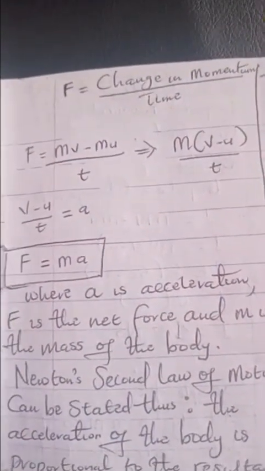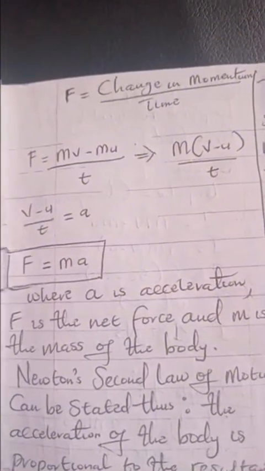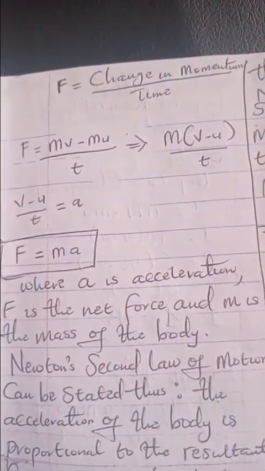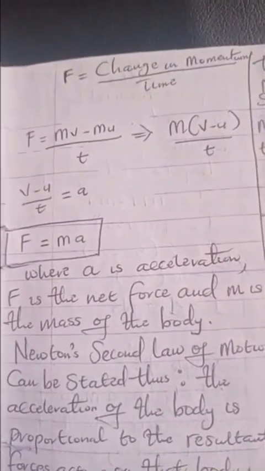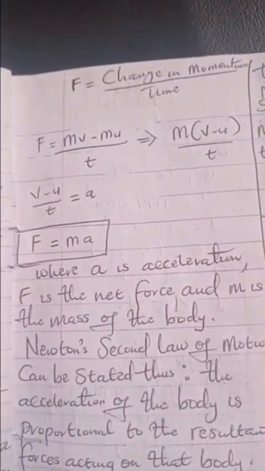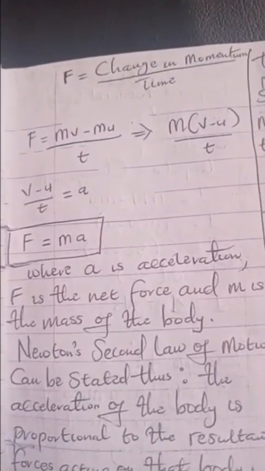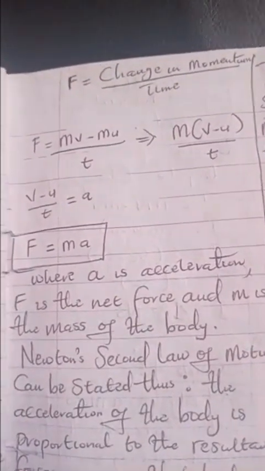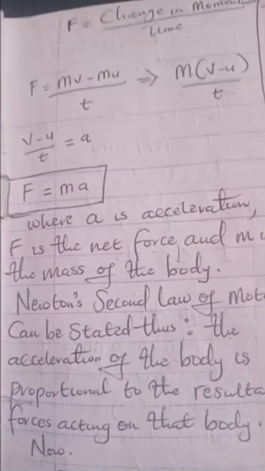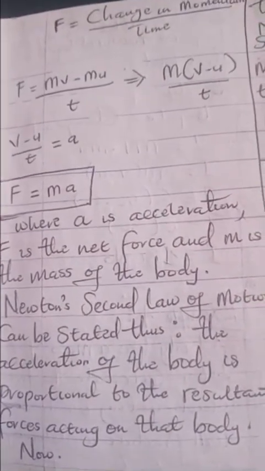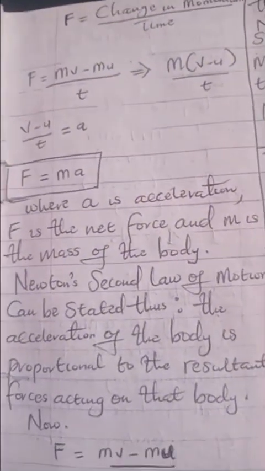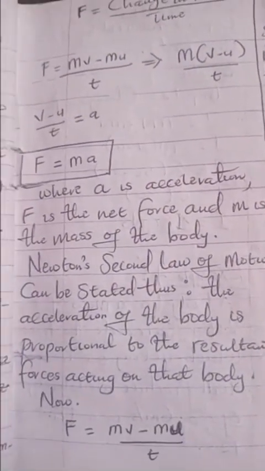And v minus u all over t is known as acceleration, because acceleration is the rate of change of velocity with time, and we have v as our final velocity and u as initial velocity. So v minus u all over t is regarded as a, which is acceleration. So Newton's second law of motion can be defined as F equal to ma, which is mass multiplied by acceleration, where a is acceleration, F is the net force, and m is the mass of the body.